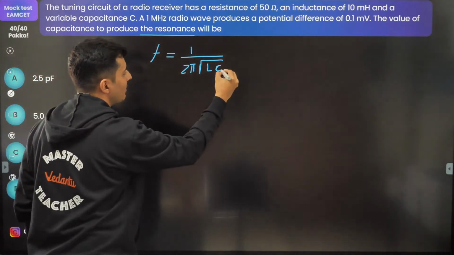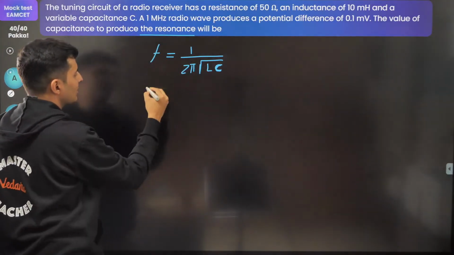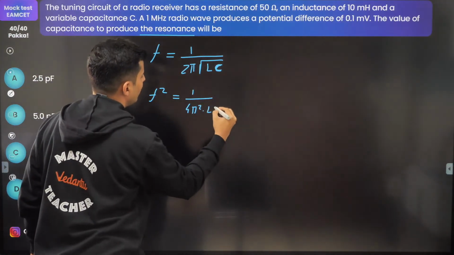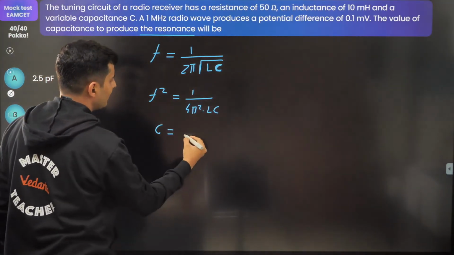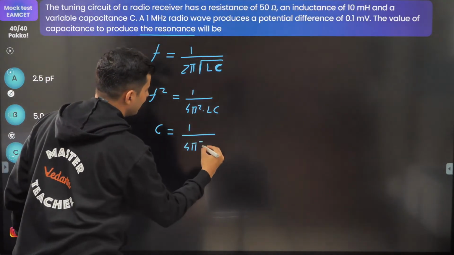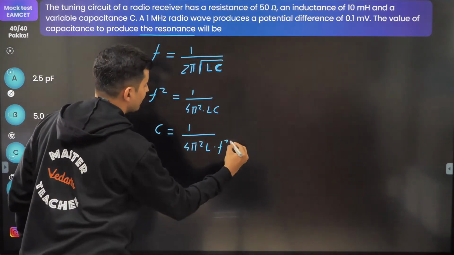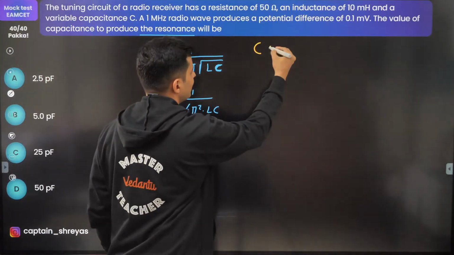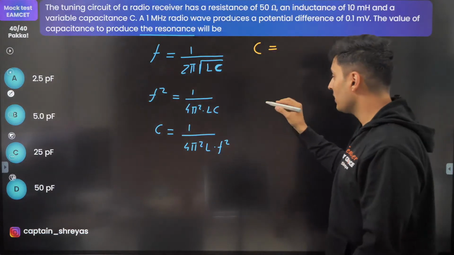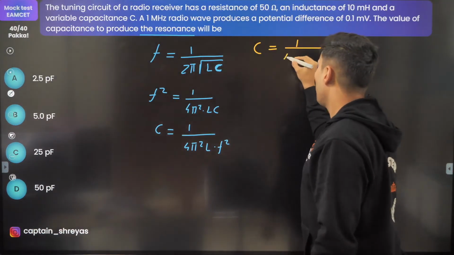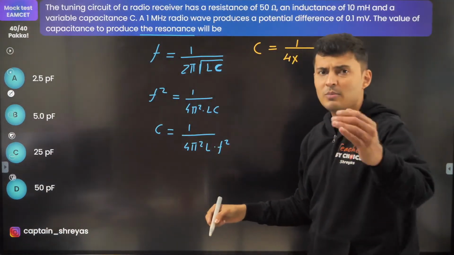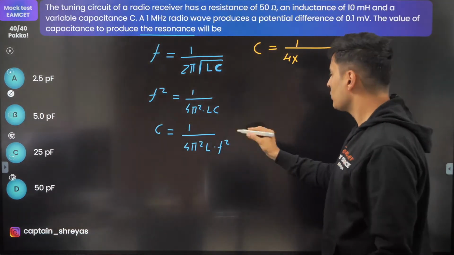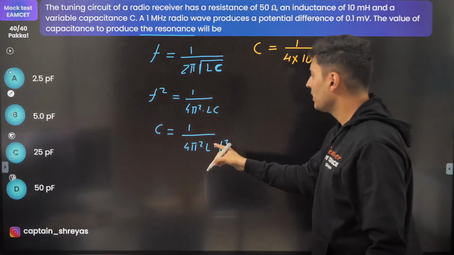So the only unknown is capacitance. We have to find C. So let's square both sides. F square is 1 by 4 pi square into LC. So C will be 1 by 4 pi square L into F square. Now it's just a matter of substitution. Let's start doing the substitution. So C will be equal to, substitute everything. So 1 by pi square, 3.1 square is 9.9 or something like that. So it is approximately 10.